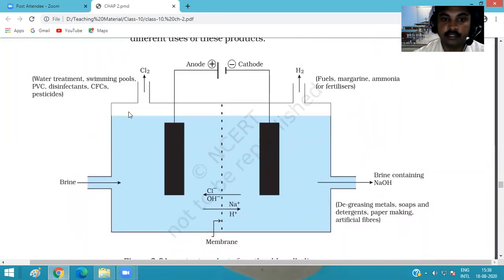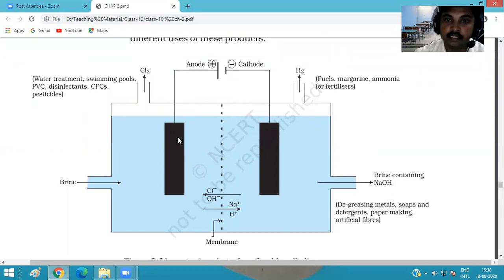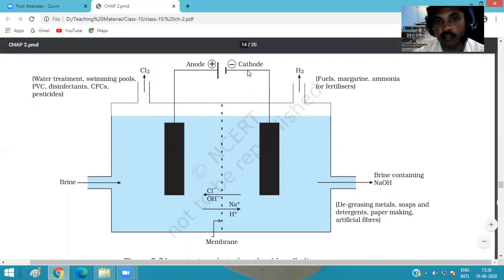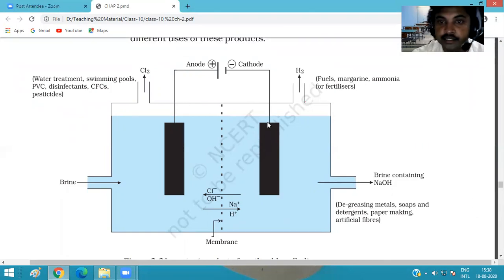So in this process, we take a jar or a container in which we prepare a solution of sodium chloride, or salt, in water, and this solution is known as brine, and fit two electrodes. One is connected with the negative terminal, and the second one is connected with the positive terminal. The electrode connected to the positive terminal is known as the anode, and the one connected with the negative terminal is known as the cathode.